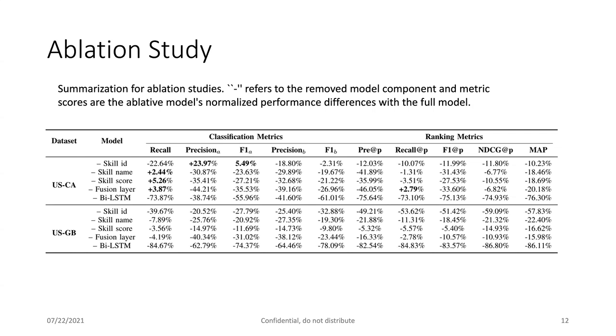And we also run some ablation studies here. We remove some of the model inputs like skill ID, name, and the Elasticsearch score. And we also remove the fusion layer and the bi-LSTM layer here. And all of them mostly result in some degradation compared to our default model.